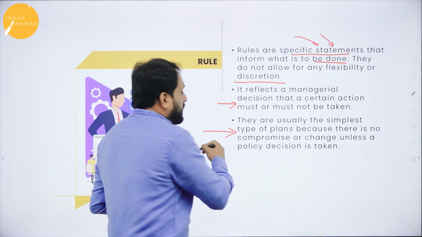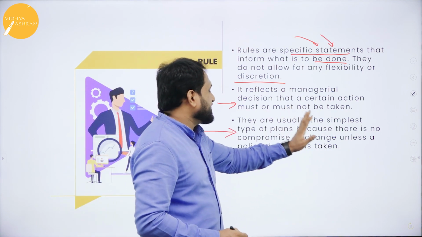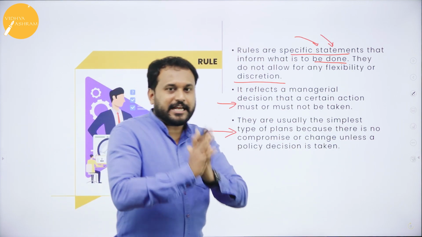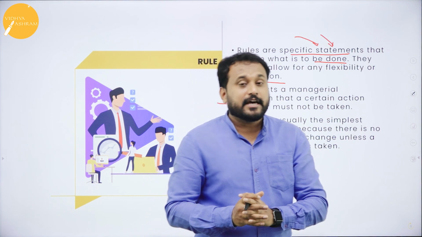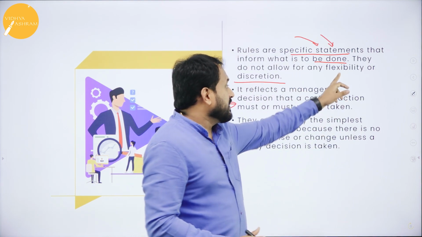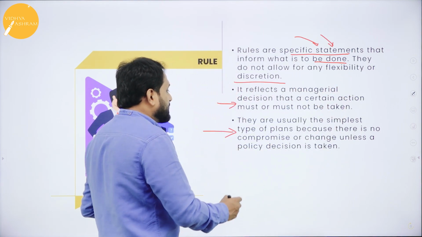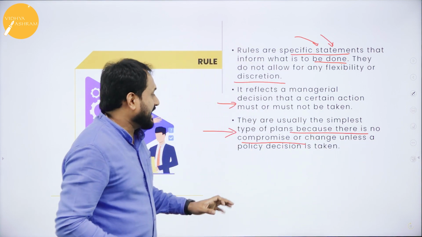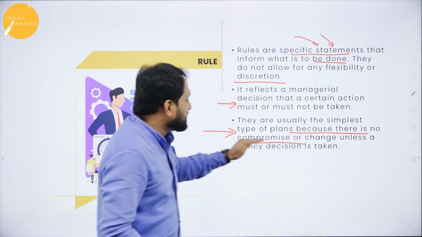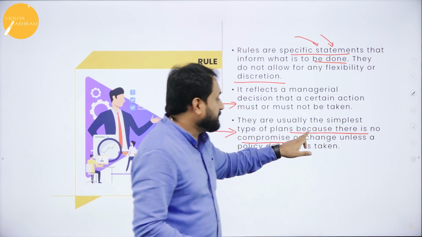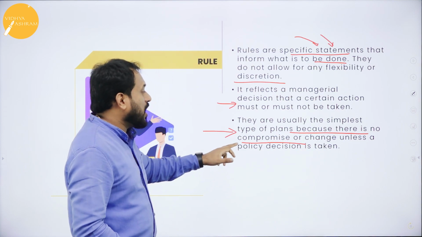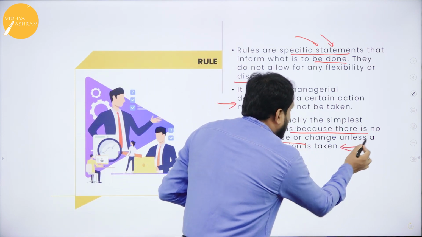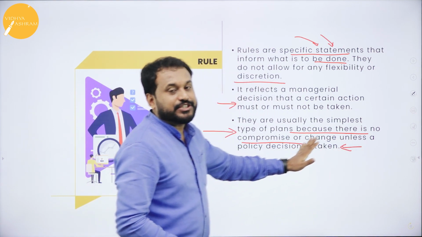Here they are usually the simplest type of plan. In the types of plan, they are the simplest one, but they are very rigid. It is not flexible. They are usually the simplest type of plan because there is no compromise or change unless, as I told you in the beginning, a policy decision is taken.